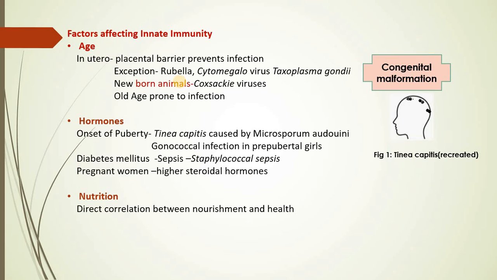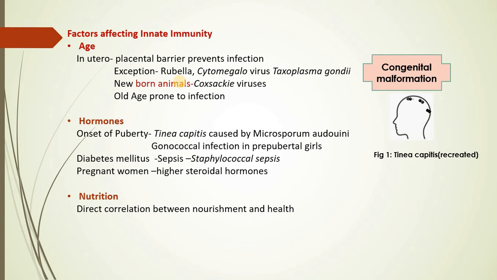Next. Now, there are different factors which affect innate immunity, and they can be broadly classified into three forms, that is age, hormones and nutrition. We shall go into detail on these factors. Now, what do you understand by age?